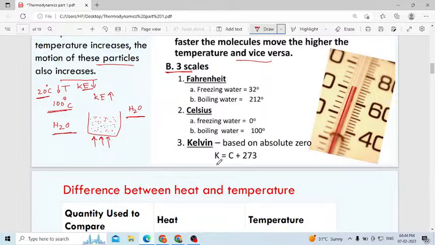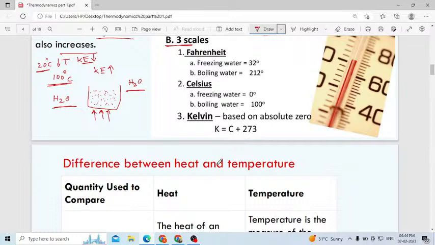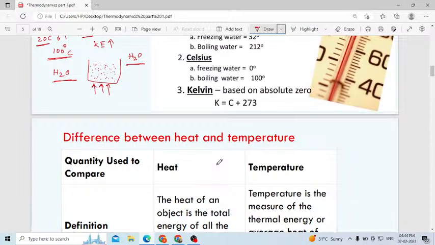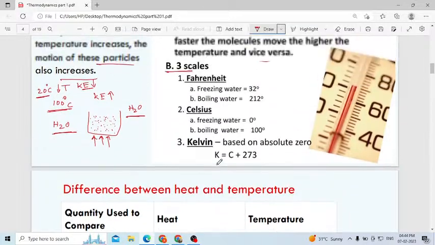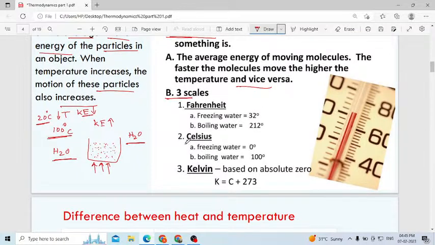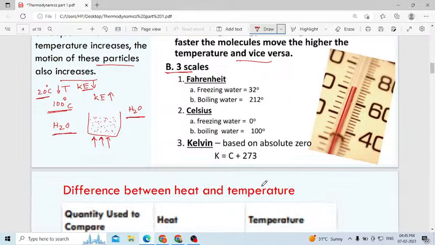Then in Kelvin, based on absolute zero, we decide the freezing and boiling points. To degrees Celsius you have to add 273. So 273 is the freezing point of water in Kelvin, and 373 is the boiling point of water in Kelvin.